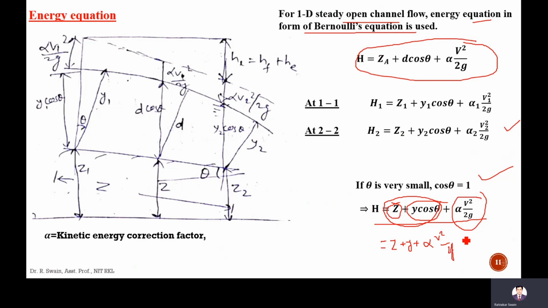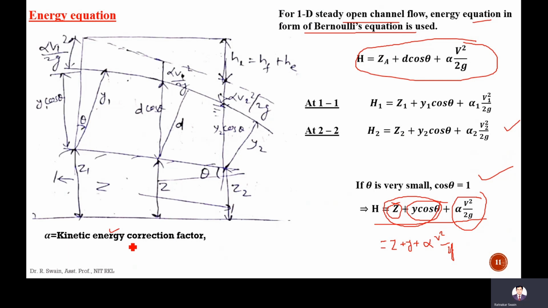Here, what is alpha? Alpha is called the kinetic energy correction factor. There are two correction factors in open channel flow. One is called the momentum correction factor, another is the kinetic energy correction factor. Why is this alpha used?